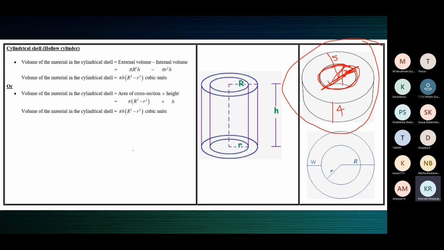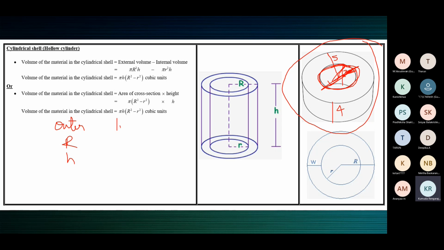So capital R, for the original, the big cylinder or the outer cylinder, this is the radius. R is the radius and this is the height.